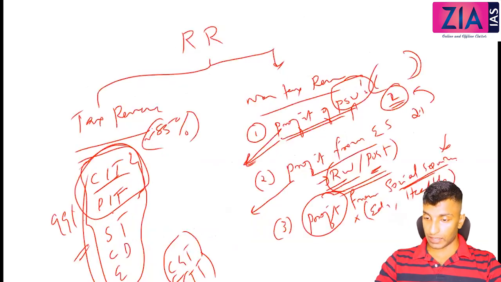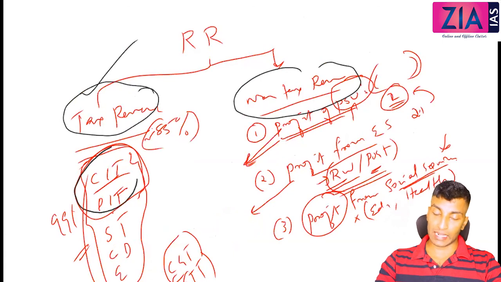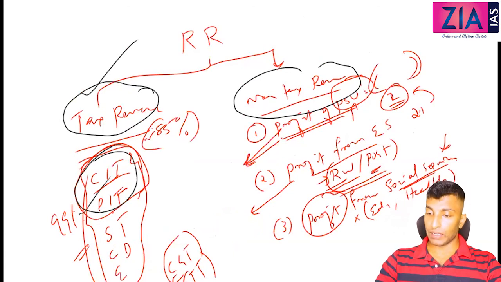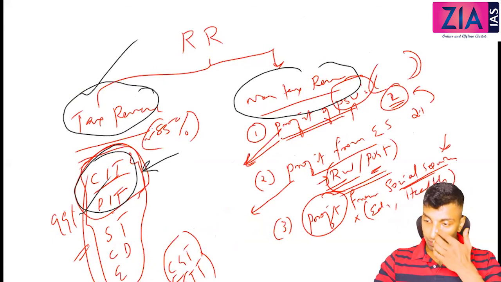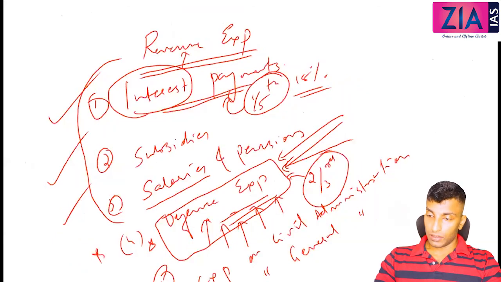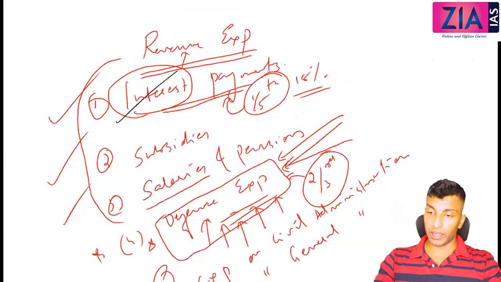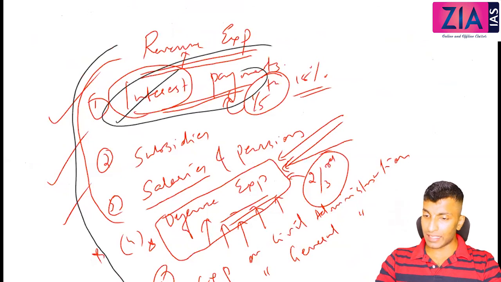And when we discuss revenue receipts, we have divided them into tax revenue and non-tax revenue. Tax revenue is the major source. Within that, corporate income tax and personal income tax are the two major ones. Apart from that, there is profit of PSUs. Now revenue expenditure: interest payments are a major part. Now you can see and you will understand.